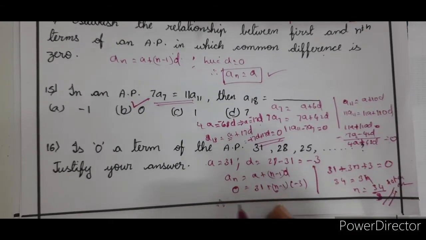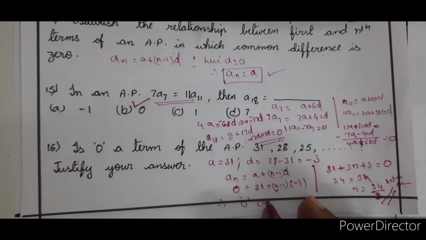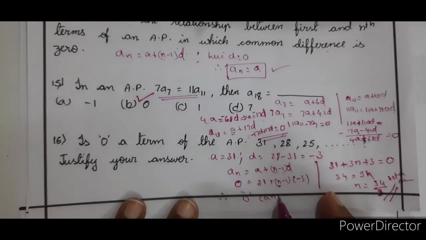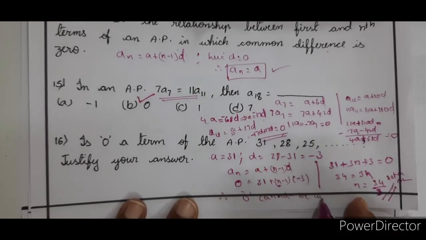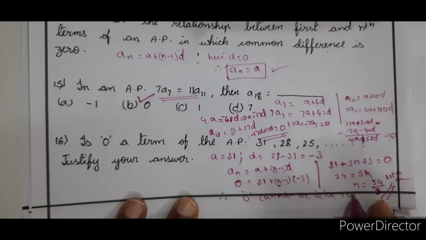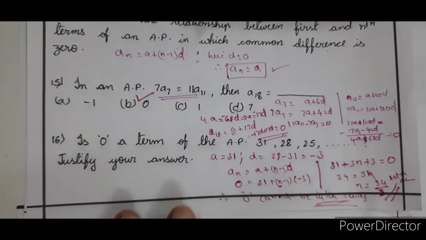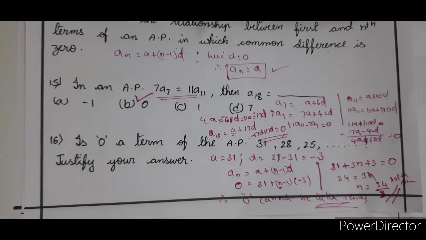Therefore, 0 cannot be in the series. This gives you the explanation as well as the proof.